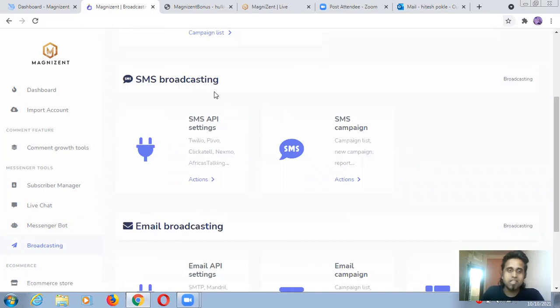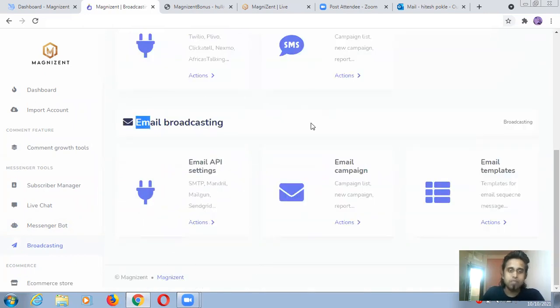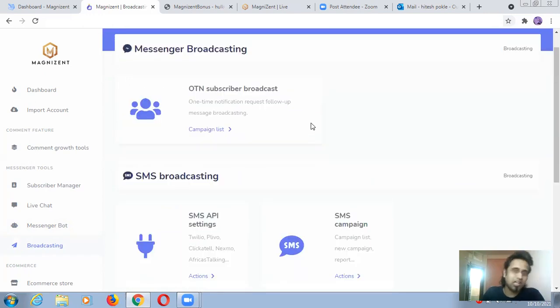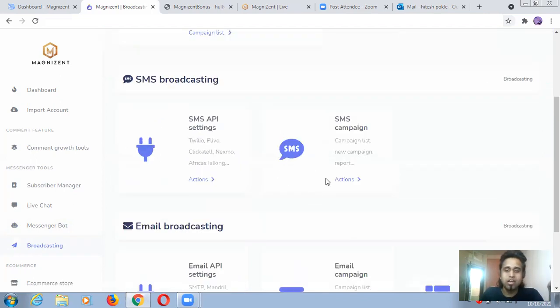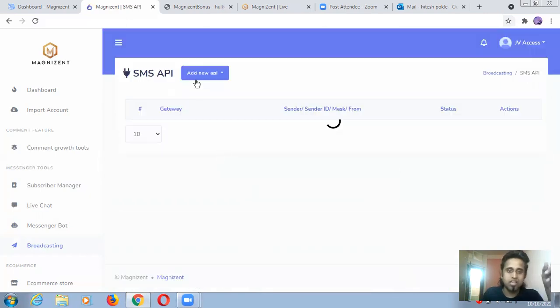Okay, so guys, this is SMS marketing, SMS broadcasting, email broadcasting. These two options are again powerful, guys. Again you will get traffic from here. Not even traffic, guys, conversion, CTR, leads, whatever you can get from here. Right now I don't have any paid tool, and I'm not able to connect my paid tool with this system. But all these things you can do directly from a single dashboard, guys.